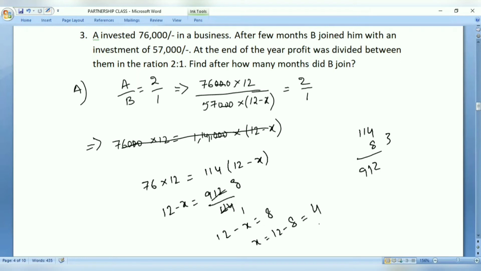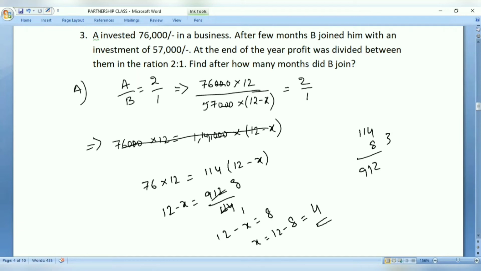That becomes 4. So what is the case now? X means 4 months. So after 4 months of time, only B joined. So he invested for only 8 months. He invested for 8 months, and he joined after how many months? That is what the question asks. So we can straight away say that he joined after 4 months of the time frame given to us, right?